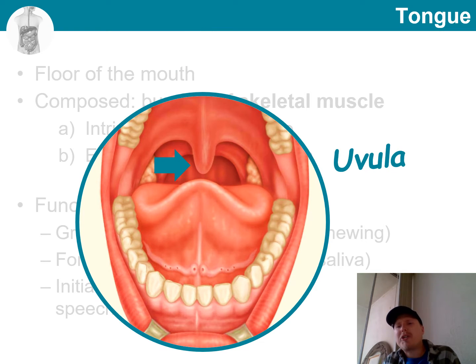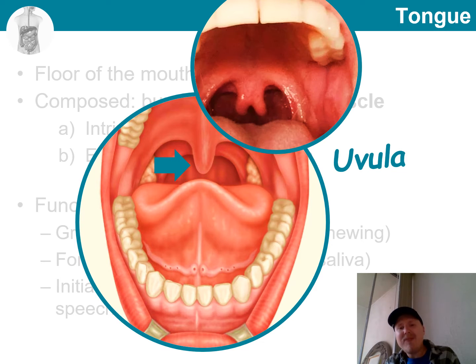Another interesting structure that we see here is the hanging projection at the back of the mouth, known as uvula. And I often feel bad because we only show you average healthy young people's anatomy in these courses, because there is much more variation in what you will really end up seeing. So therefore, I have a bit of a curiosity to show here. A bifid uvula, which means an uvula that has divided in two.